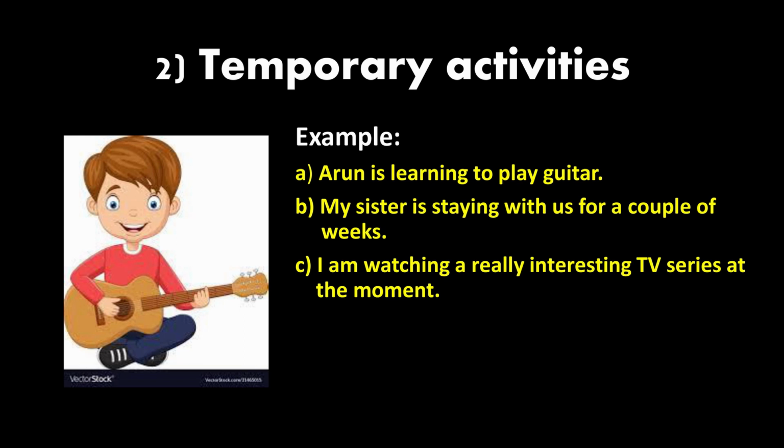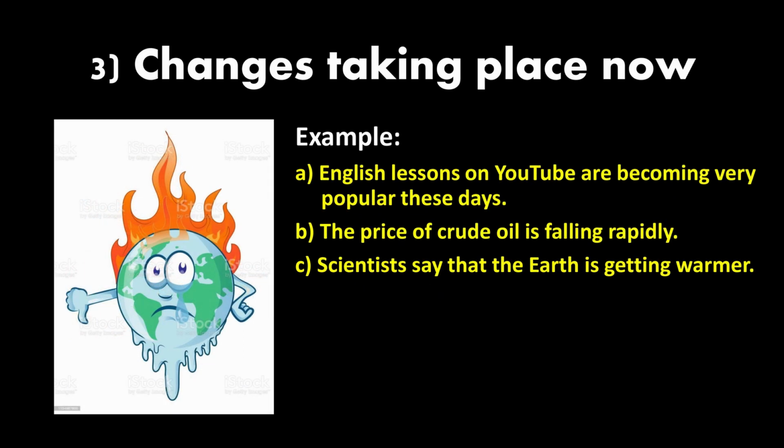The third use of the present continuous is to describe changes that are taking place now. For example, English lessons on YouTube are becoming very popular. It means that the popularity of English lessons on YouTube is increasing. Here are some more examples. The price of crude oil is falling rapidly. Scientists say that the earth is getting warmer. So remember that the present continuous tense is used to talk about actions happening now, temporary activities, and changes that are taking place.